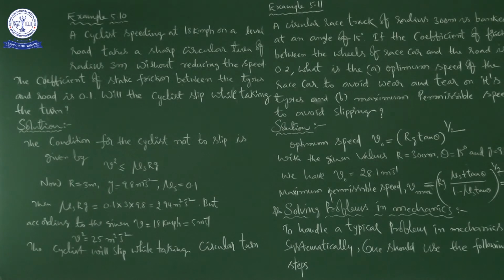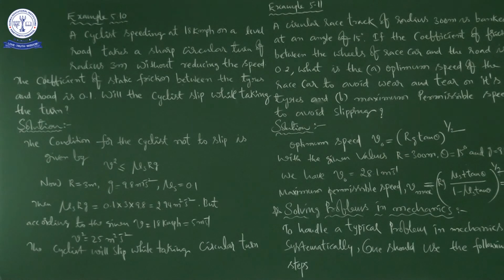Now, in that problem they have given some values and are asking, will the cyclist slip while taking the turn based on these values? From our previous discussion, on an unbanked road, frictional force alone can provide the centripetal force needed to keep the cyclist moving in a circular turn without slipping.